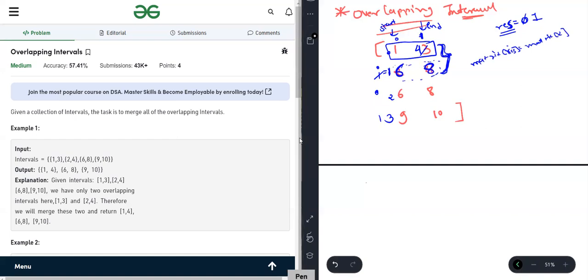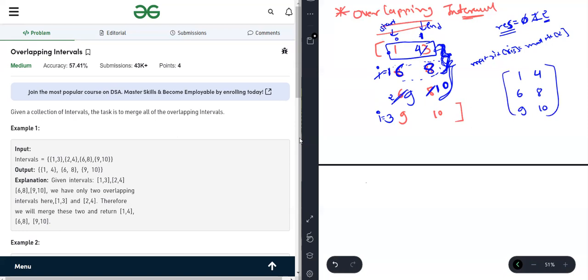Now incrementing I again, we are here, check. So this is 8 which is less than 9, means here no overlapping. What we have to do? We are incrementing result, meaning still all up to here are merged, and we are replacing here by 9 and 10. So what we got is 1 4 6 8 9 10 as the answer, and result is 2.